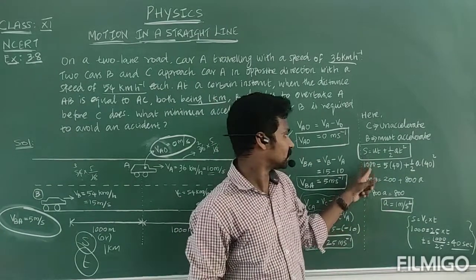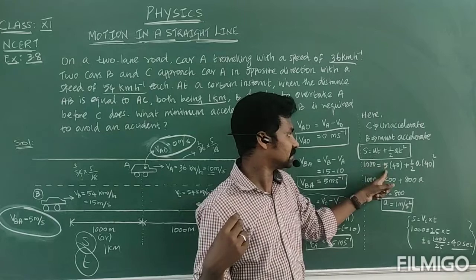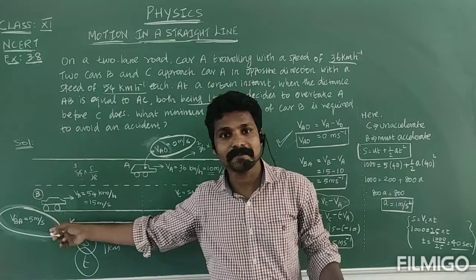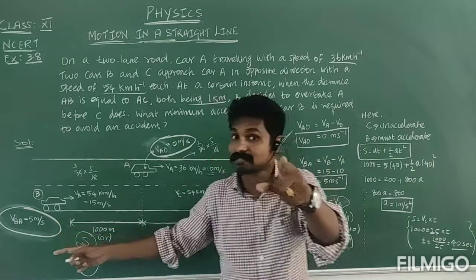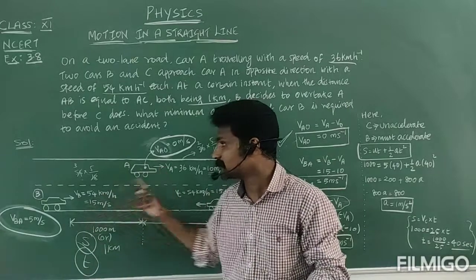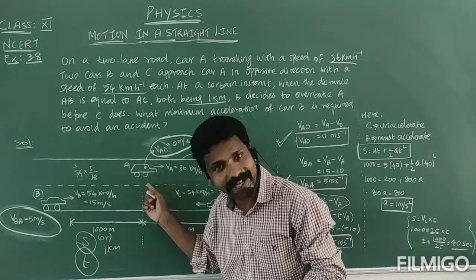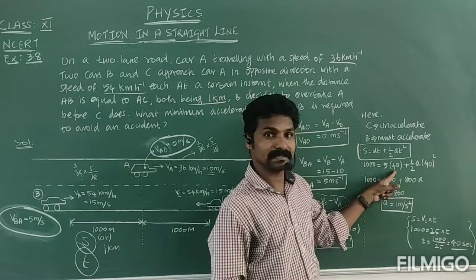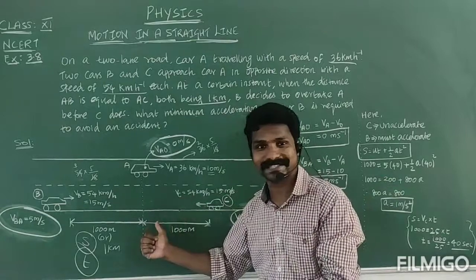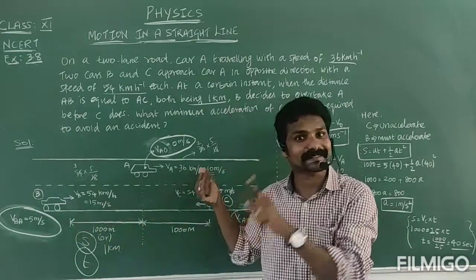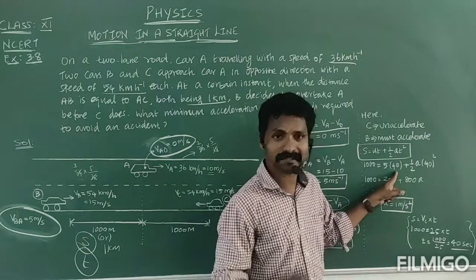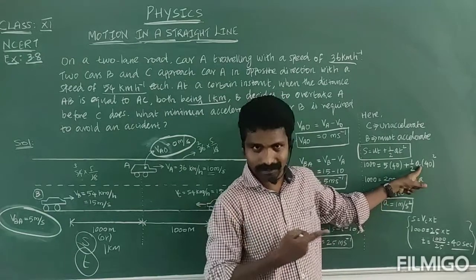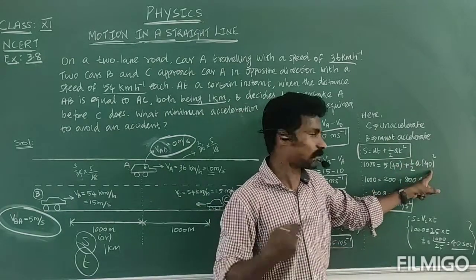So s is 1000. What is the velocity of this car? Velocity of this car is 5 meter per second. That is the relative velocity, because only the relative velocity is important, since we are going to overtake car A. The time is 40 seconds. Then plus half into acceleration, which we don't know, that you are going to find, then time square, that is 40 square.